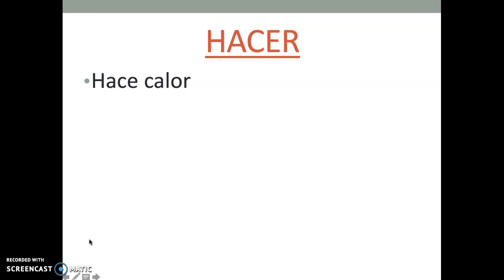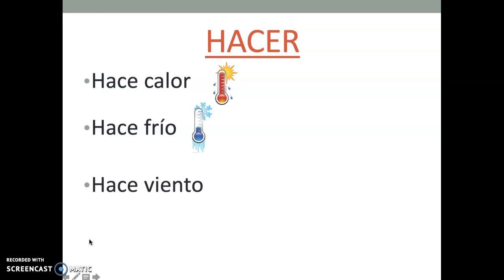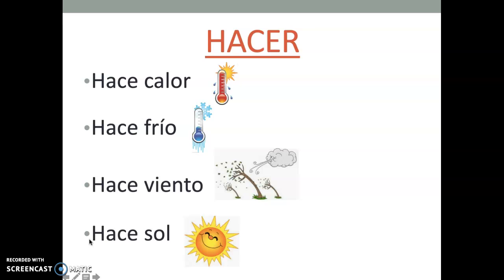So one was hace calor, saying it is hot. Hace frío, it is cold. Hace viento, it is windy. And hace sol, it is sunny. So again, hacer should look familiar to you as you saw it in the weather section, as well as in chapter 3b, you learned yo hago, which means I do or I make, and tú haces, which means you do or you make. So now let's go ahead and look at our verb hacer in depth.